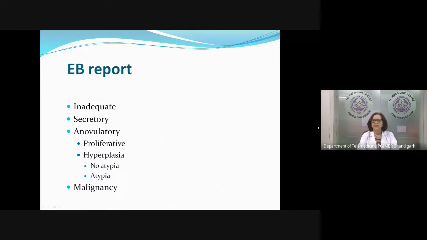EB report can be inadequate. EB report can say it is secretory. It can say that there is a possibility of anovulation in the form of a proliferative report, it can give a report of hyperplasia, no atypia, it can give a report of hyperplasia with atypia, or it can say there is malignancy, right? If the EB report says it is malignancy, endometrial carcinoma, then you manage it accordingly. And that's a different chapter altogether, how to manage endometrial carcinoma. Today, what we will discuss is the first three.